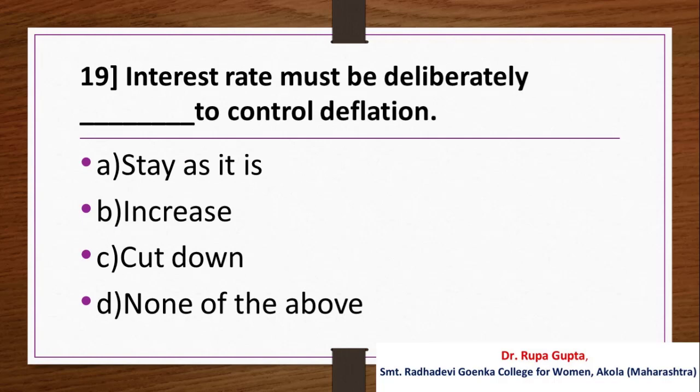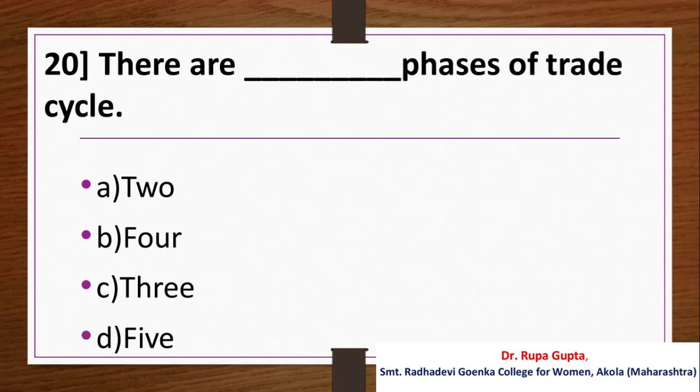Question number 19. Interest rate must be deliberately dash to control deflation. Option A. Stay as it is, B. Increase, C. Cut down, D. None of the above. And the answer is C. That's cut down.